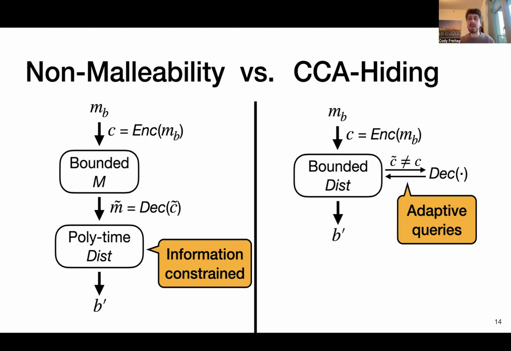However, it's kind of restricted in that it can't run polynomial time computations other than explicitly making an oracle call to the decoding function. And so it turns out, and what we want to emphasize in our work, is that the CCA hiding notion is useful because in reductions, this gives a way to argue about reductions that can query the decoding function. It still gives some guarantees in this bounded setting when you can make calls to this decoding function.